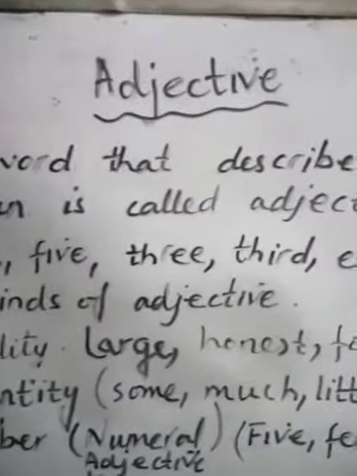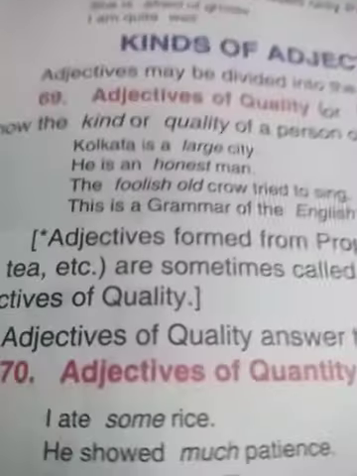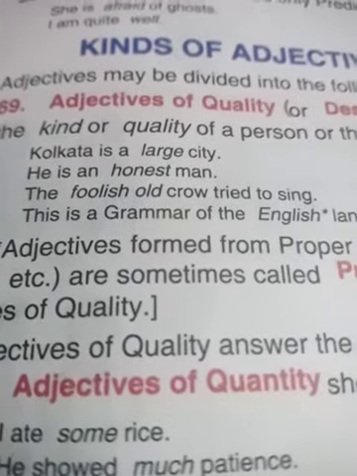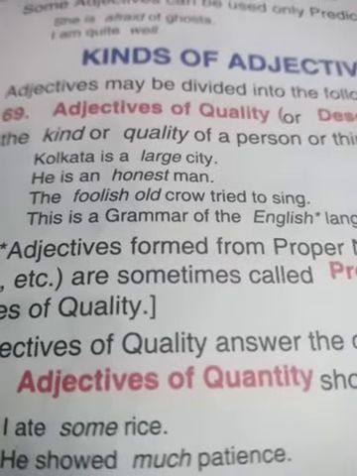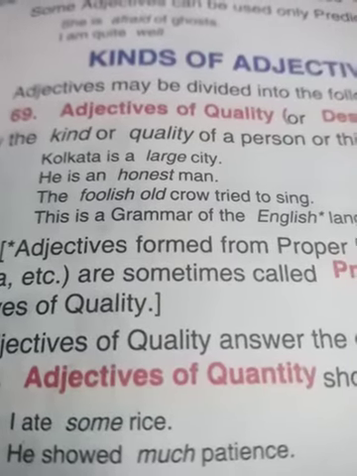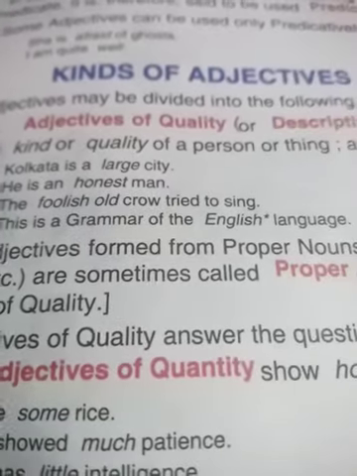First of all, what is an adjective? First of all, you have to go through the examples, page number 19 of Wren and Martin. Read these sentences in front of you. Karachi is a large city. He is an honest man. The foolish old crow tried to sing. This is a grammar of the English language.